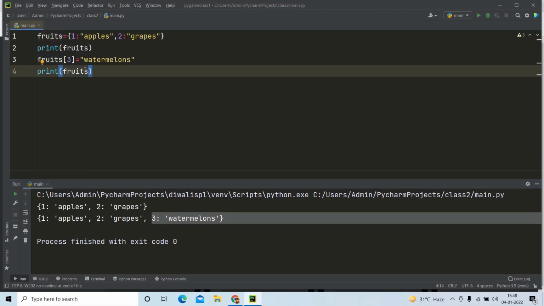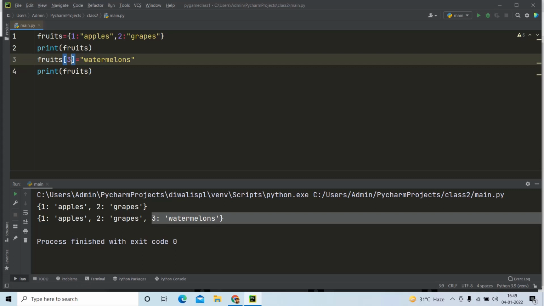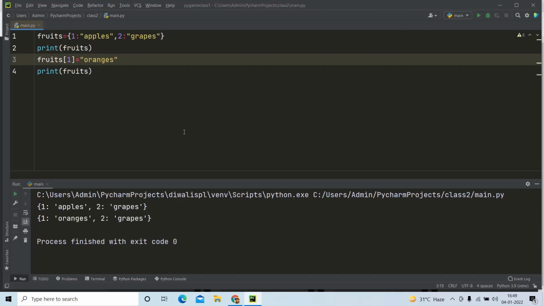And updating also remains the same, guys. If I want to update one from apples to oranges, then what I can do is just write one. As I said, since I am writing one, it will not create a duplicate element. Since one is already available, it will just replace the item, which is apples, with whatever item I am going to say here. So I am writing oranges now. Try to run and see. Can you see, apple has been replaced with oranges? This is how we can replace an item and add an item in a dictionary. So let me just make the code the same so that it will be useful for us.